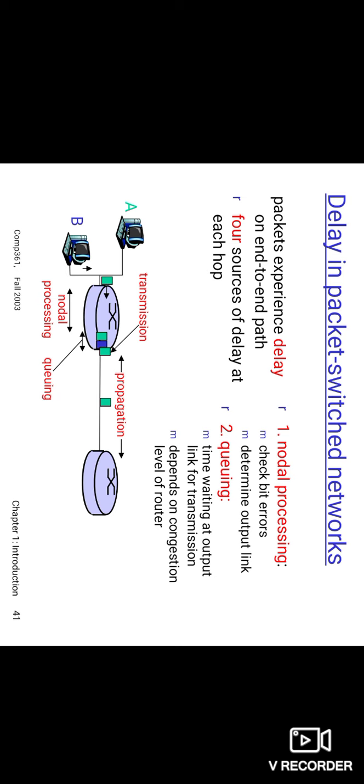For example, the source is router A. When a packet arrives at router A from the upstream node, router A examines the packet's header to determine the appropriate outbound link for the packet and then directs the packet to the link.